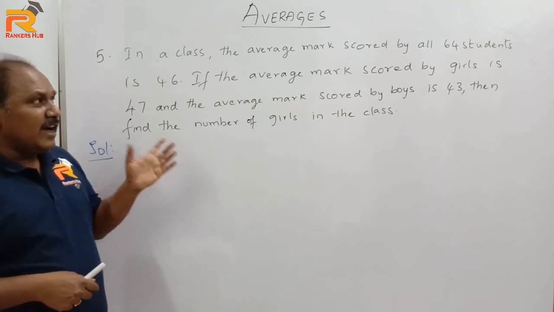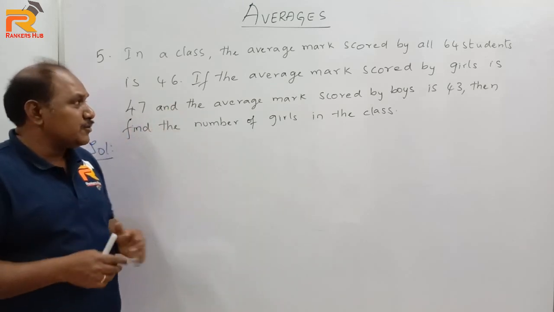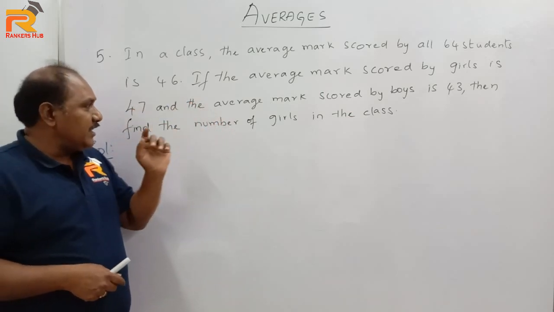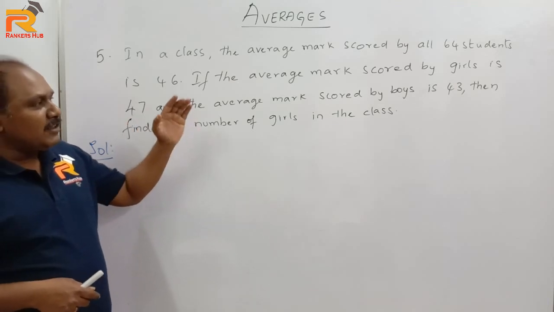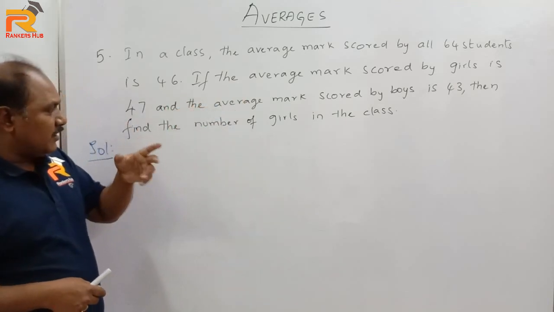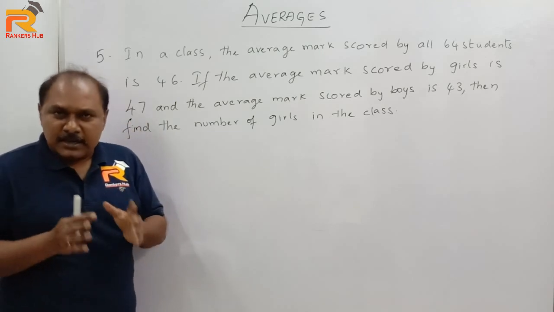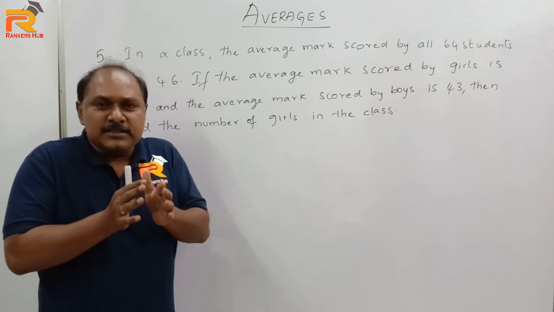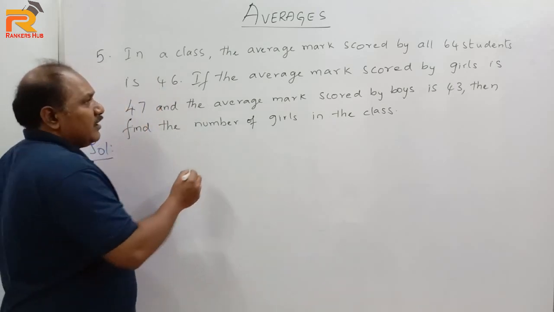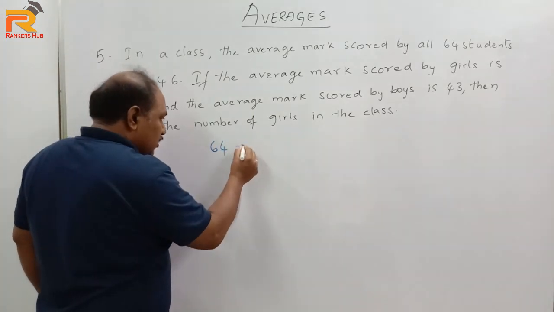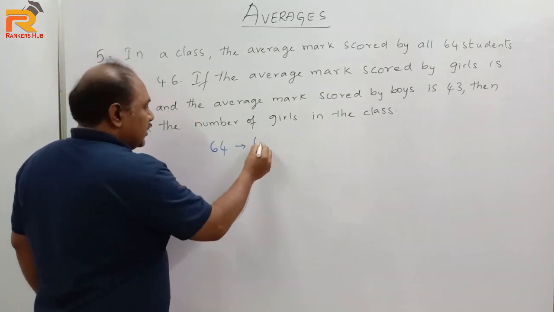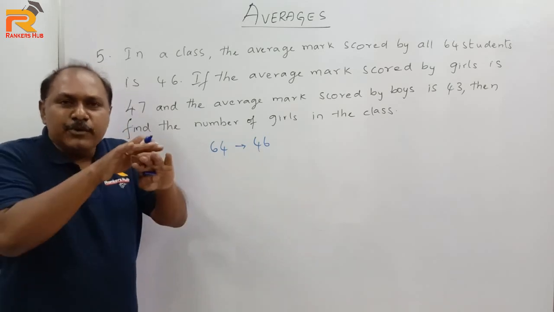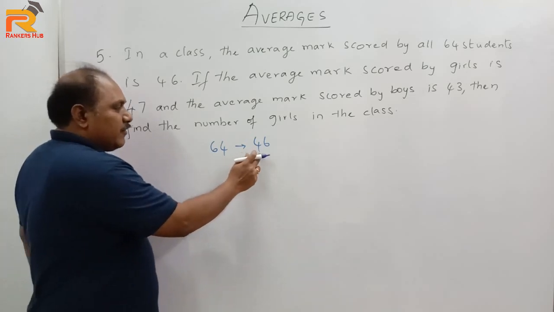In a class, the average mark scored by all 64 students is 46. If the average mark scored by girls is 47 and the average mark scored by boys is 43, then find the number of girls in the class. Now here, how to answer this question in a very simple way? First of all, let us try to understand the question. Now there are totally 64 students in the class whose average mark is 46. That is, take the marks of all 64 students and distribute equally.